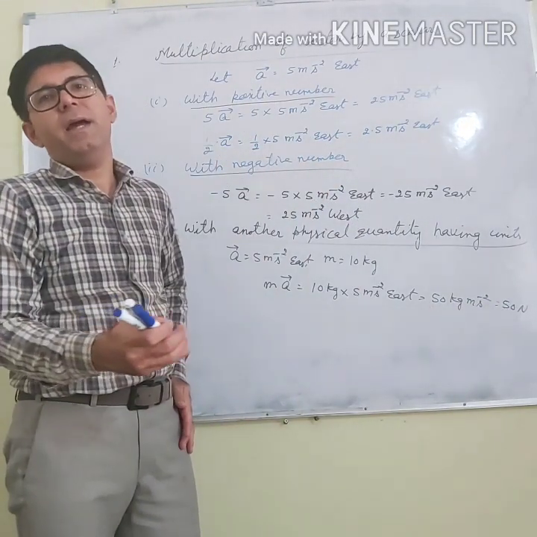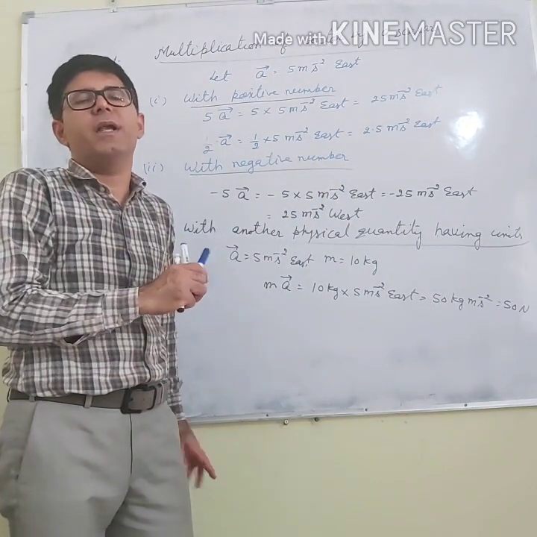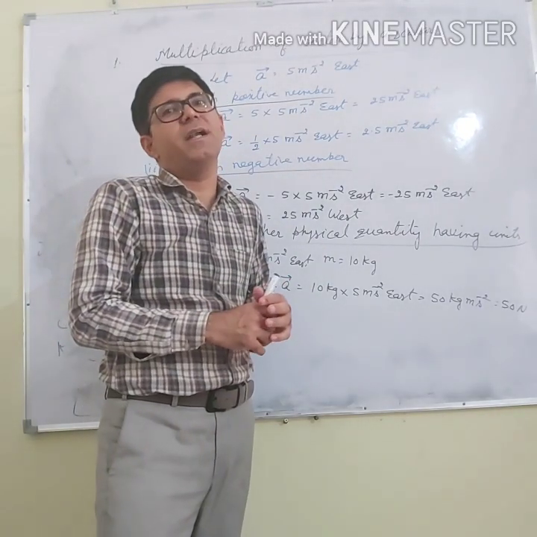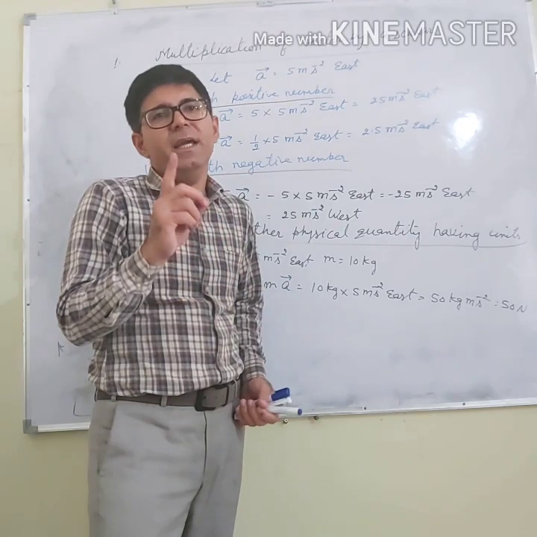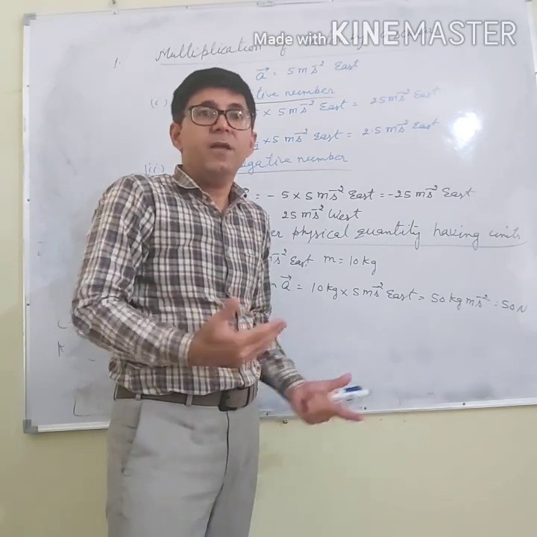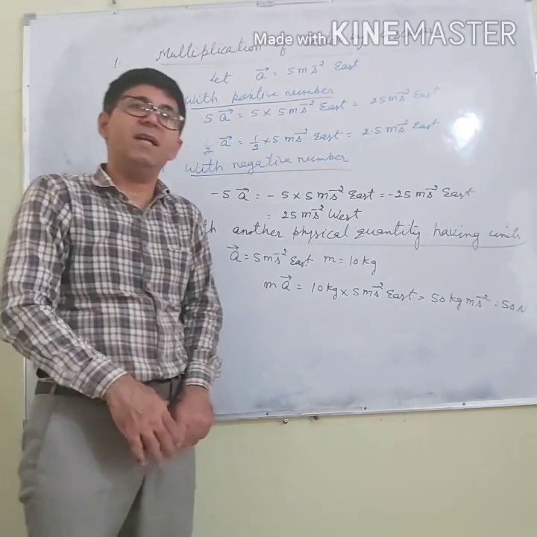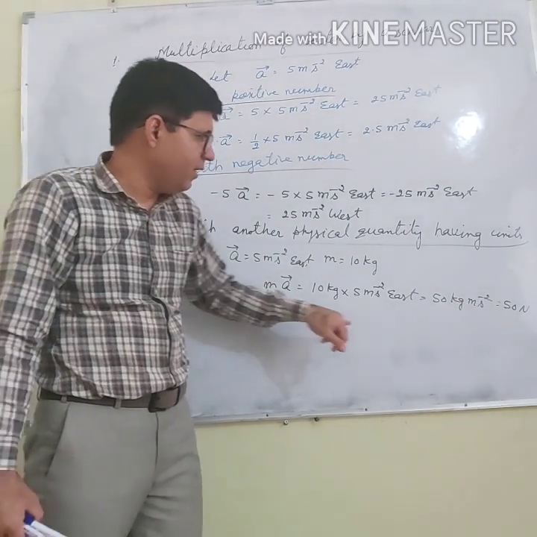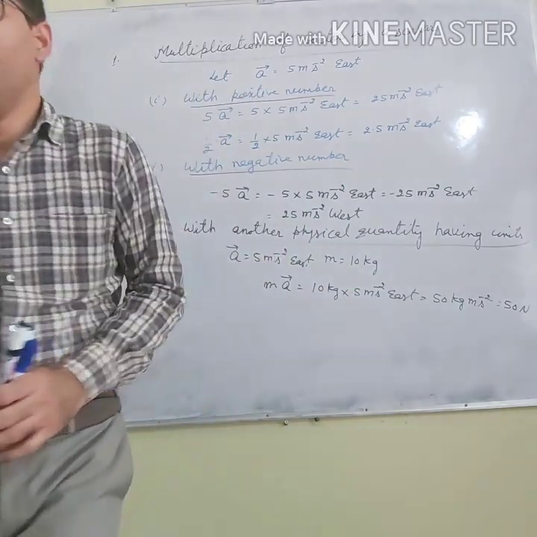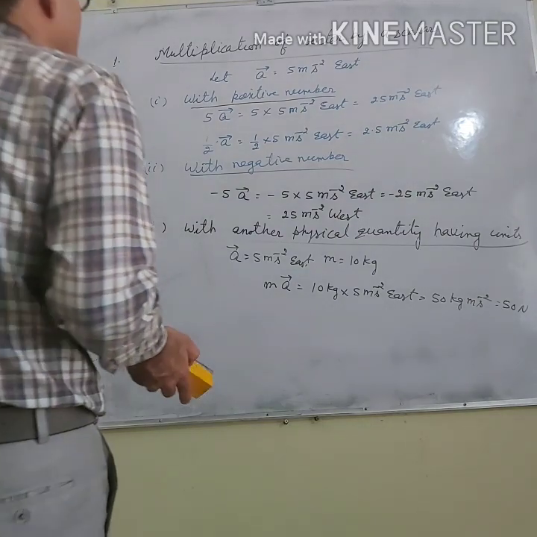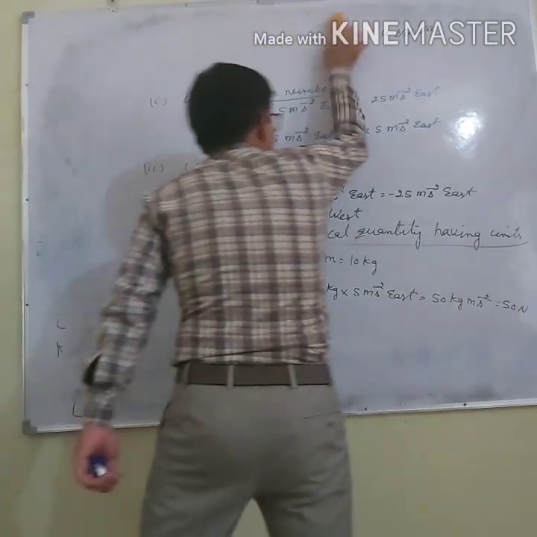So when we multiply a scalar physical quantity having units with another physical quantity, it definitely results in a different physical quantity having a different unit. For example, I multiplied mass with acceleration and I got the force. So this is the multiplication of a vector by a scalar.